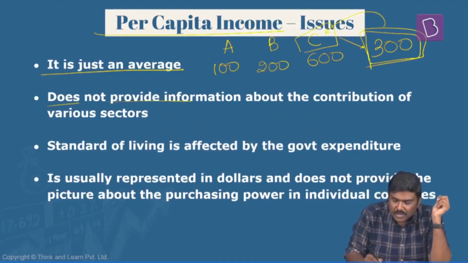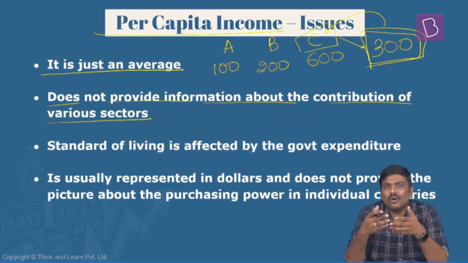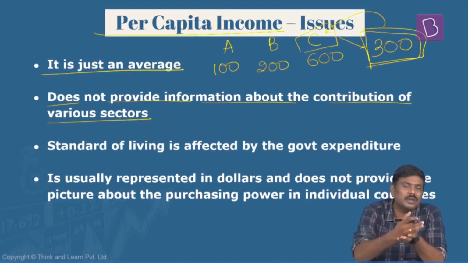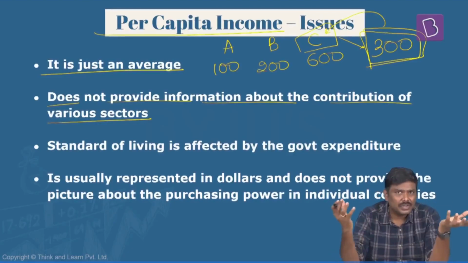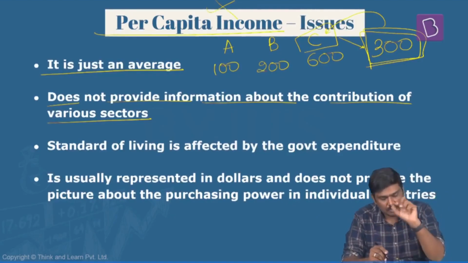Second, it does not provide information about the contribution of various sectors. Yes, we have considered all these contributions of various sectors, but how much is the contribution from urban India, rural India, from this sector, that sector, or industry? Can we derive that particular information from the per capita income? Absolutely no, that is not possible.